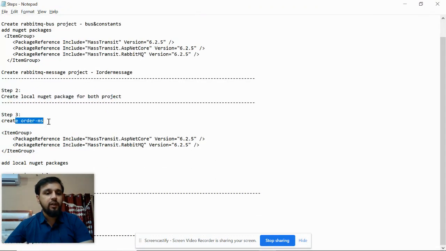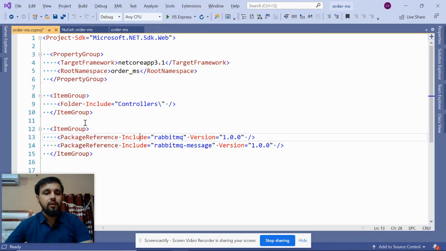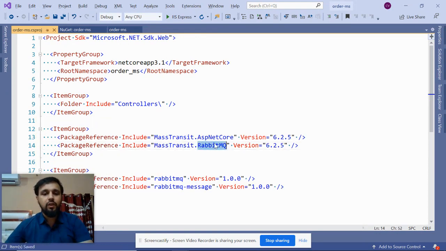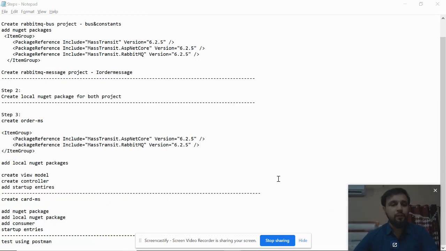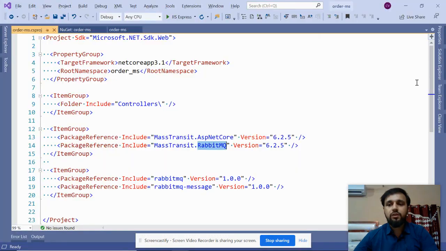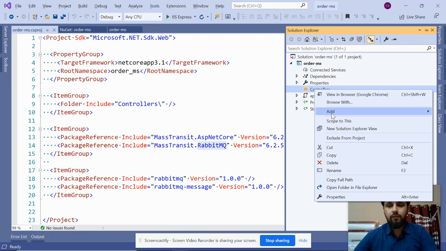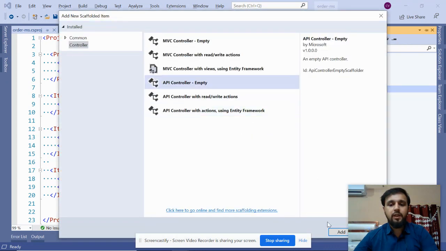We have the create order one, and the same way you have to provide the reference here as well. You have the ASP.NET Core and RabbitMQ, and add the local NuGet packages. So we have added the local NuGet packages as well. Now your microservice 1 is almost ready as far as the packages parts are concerned. So now create an empty API controller.